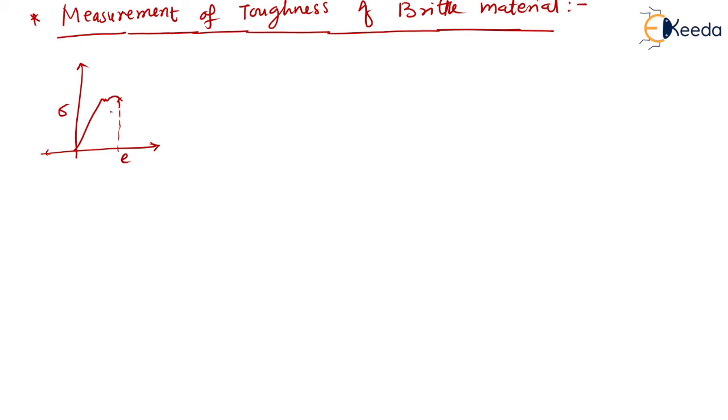So dear students, say for example again, if I take glass, brittle materials have a very small area under the stress strain curve, and that is the reason why the regular area measurement method is not applicable for those materials. So dear students, for the brittle materials, which test? The impact test method is used to measure the toughness of the brittle material.